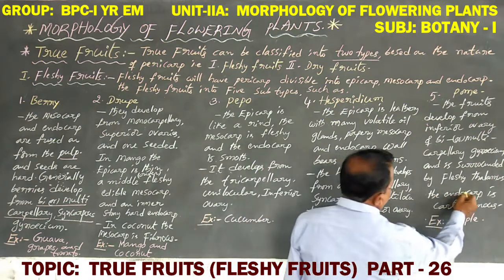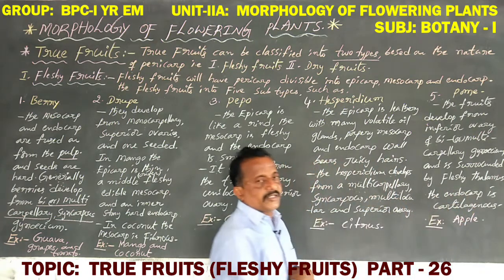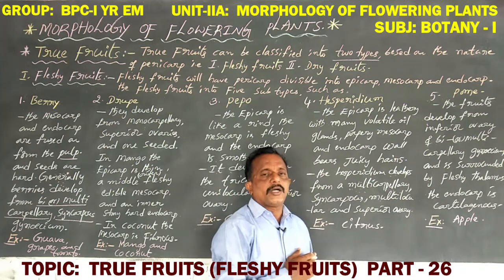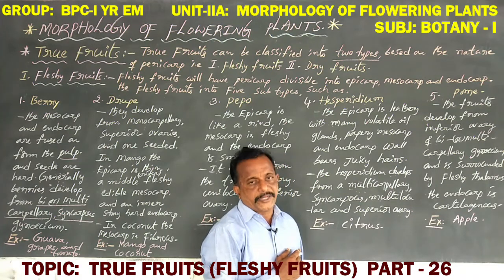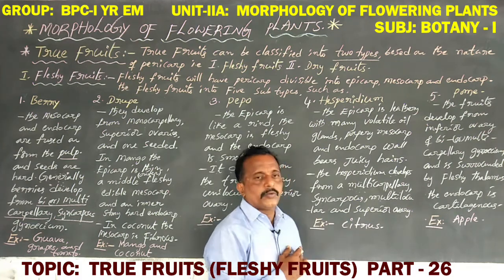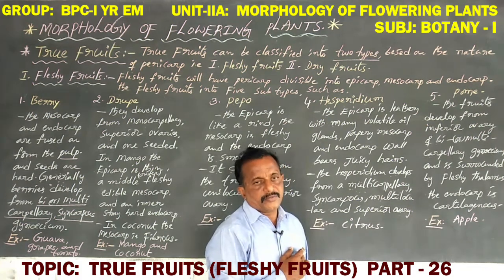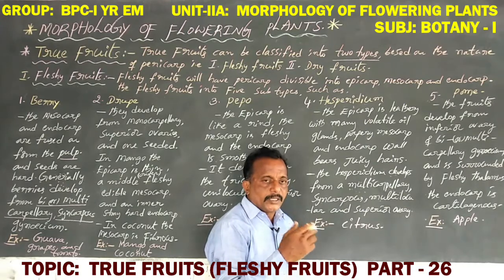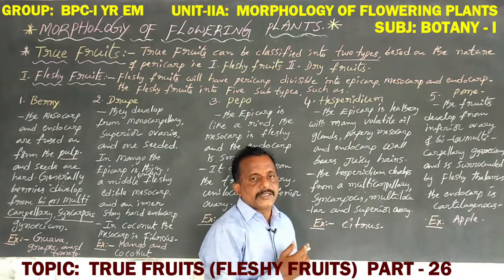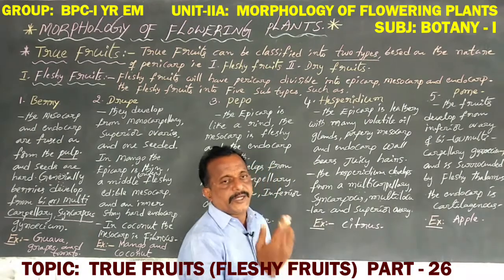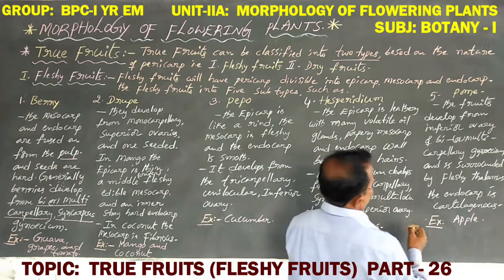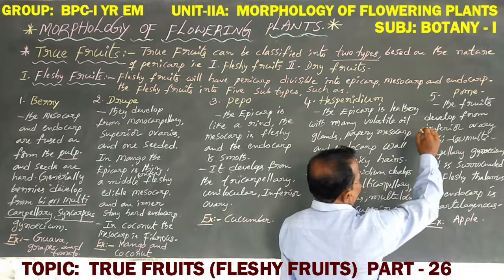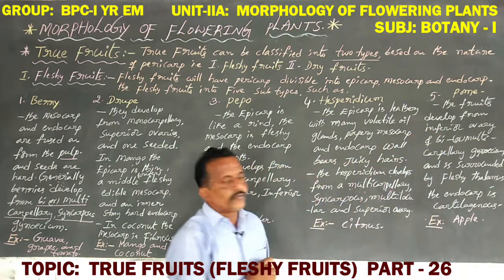The endocarp is cartilaginous, made up of hard tissue. The edible part is soft and contains some seeds. Okay, now this is about the fifth subtype, the pome.